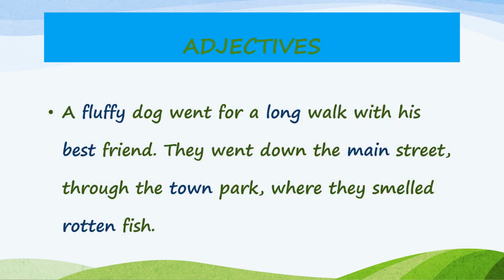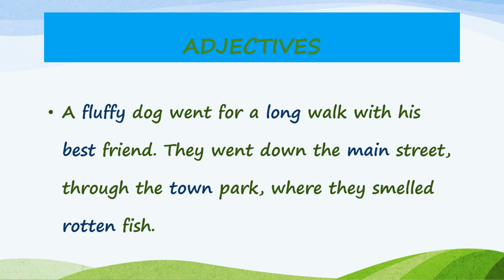Now let's all look at a paragraph which has adjectives, children. A fluffy dog went for a long walk with his best friend. They went down the main street through the town park where they smelled rotten fish. Now in this paragraph, children, again we have blue colored highlighted words. Now a fluffy dog.